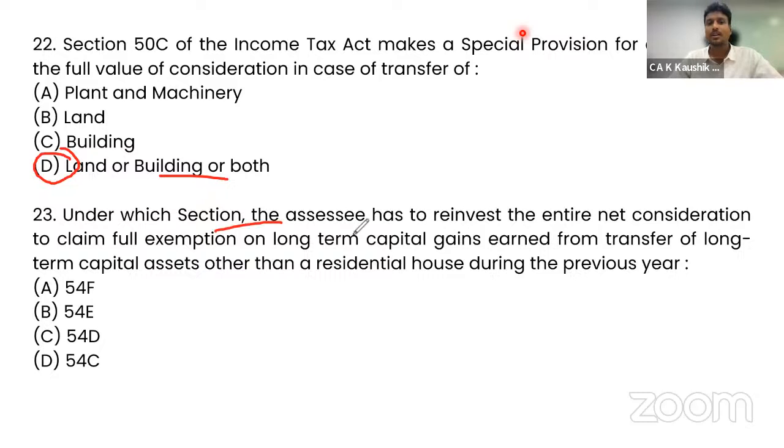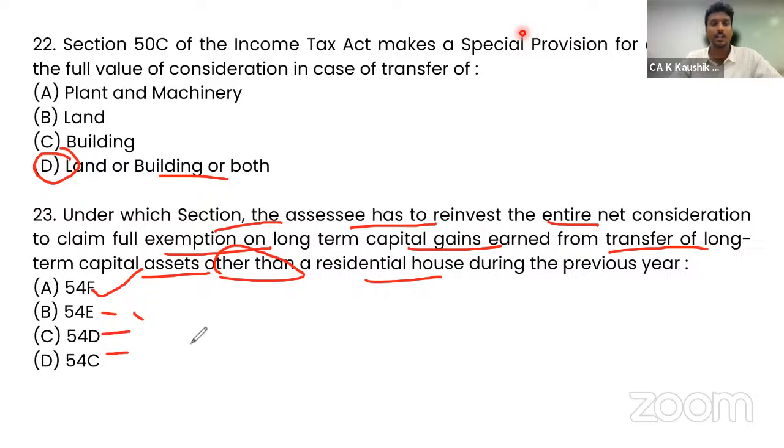Under which section does the assessee have to reinvest the entire net consideration to claim full exemption on long-term capital gain earned from transfer of a long-term capital asset other than a residential house? If it is a residential house, 54. If it is other than a residential house, 54F. 54E, D, C are wrong options and not correct. So 23 is option A.